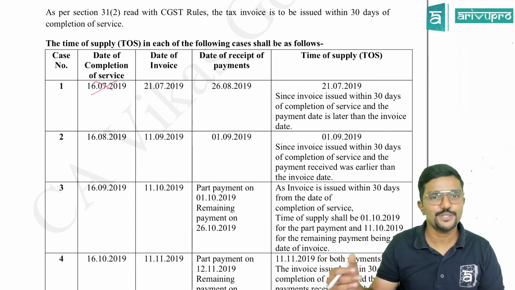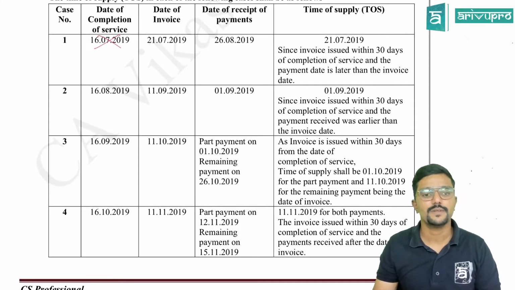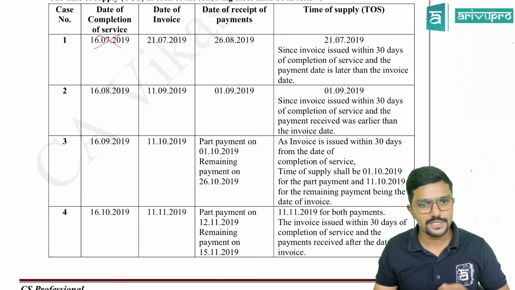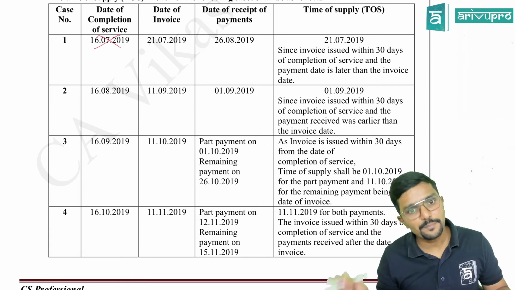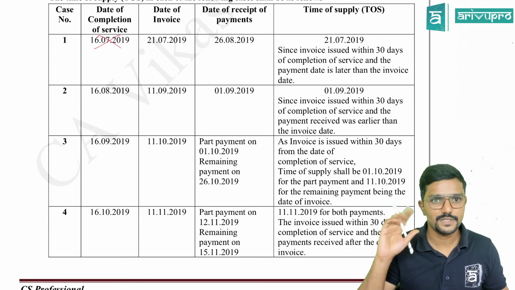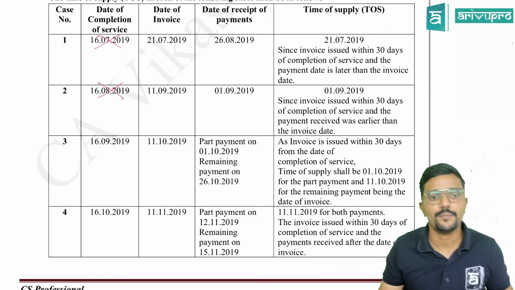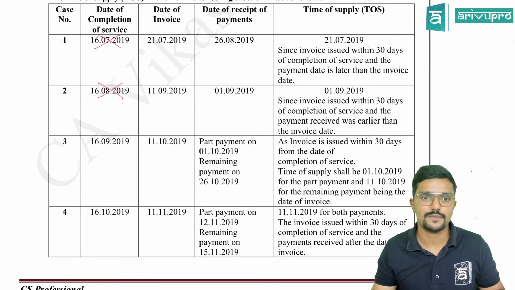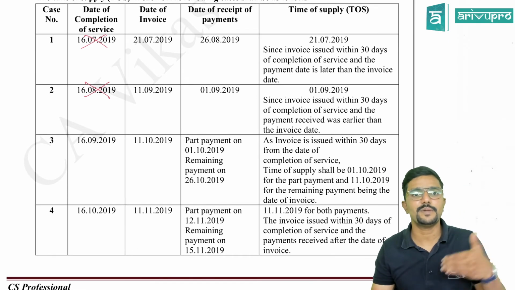Yeah, because they have asked you to give reasons also for each case. That is why I mentioned it there. Next, second case. Date of completion of service is 16th August. Invoice is issued on 11th September within 30 days. So in that case also, this will not matter for me. Next, date of receipt of payment is 1st September, which is earlier. 1st September or 11th September?